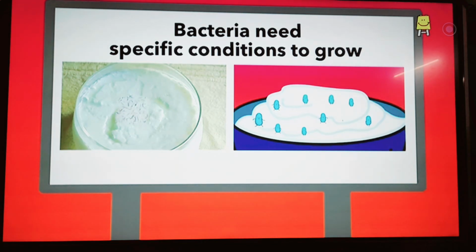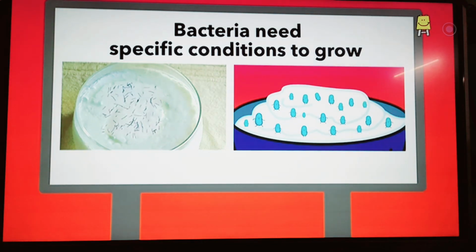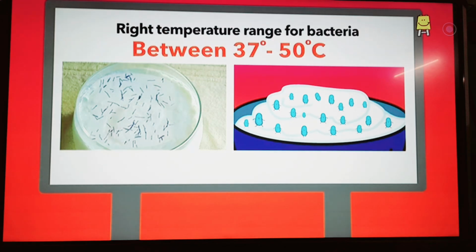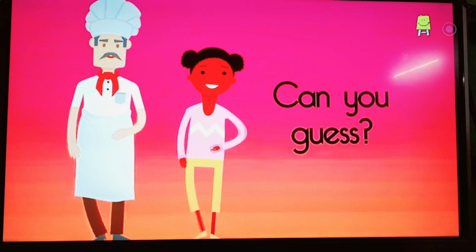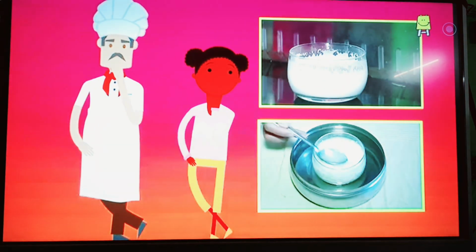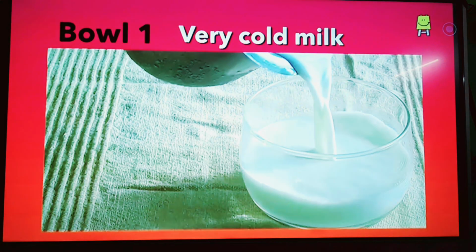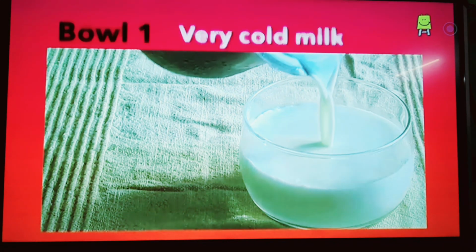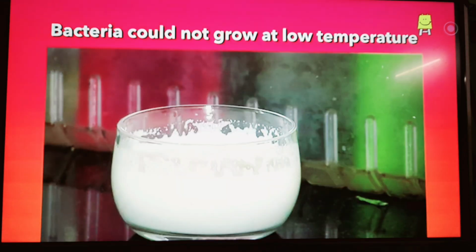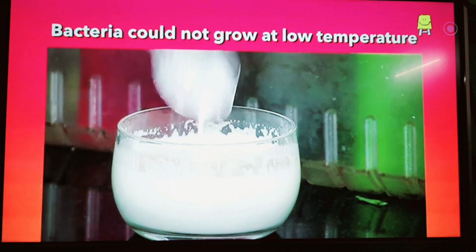Bacteria need specific conditions to grow, like temperature, neither very hot nor very cold. For bacteria to multiply and grow well, the temperature should be between 37 degrees and 50 degrees Celsius. Now, can you guess why the milk in the first and the third bowl did not change into curd? The first bowl had very cold milk. At this low temperature, the bacteria could not grow well and break down the lactose sugar. So, curd did not get formed.